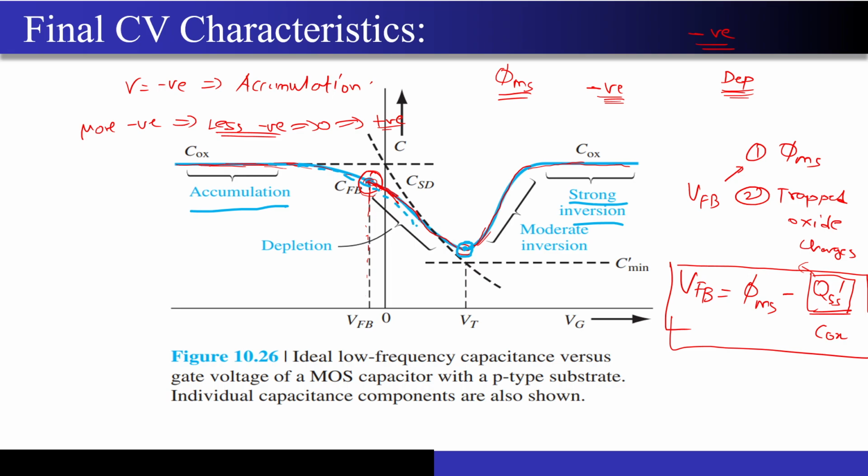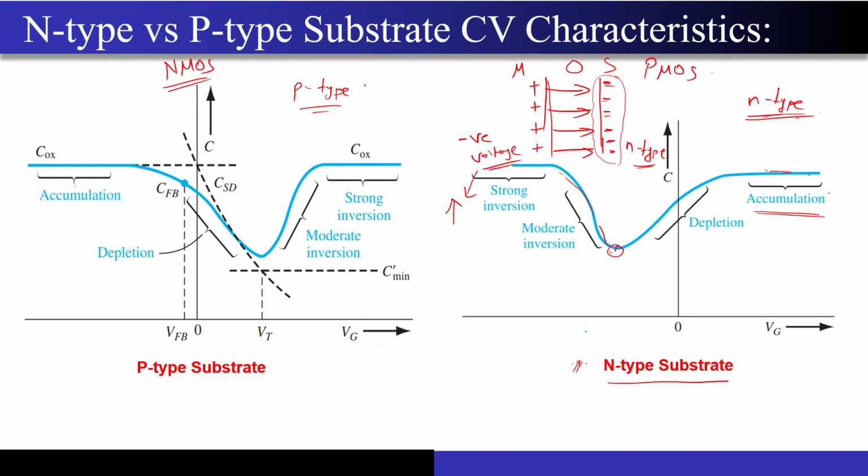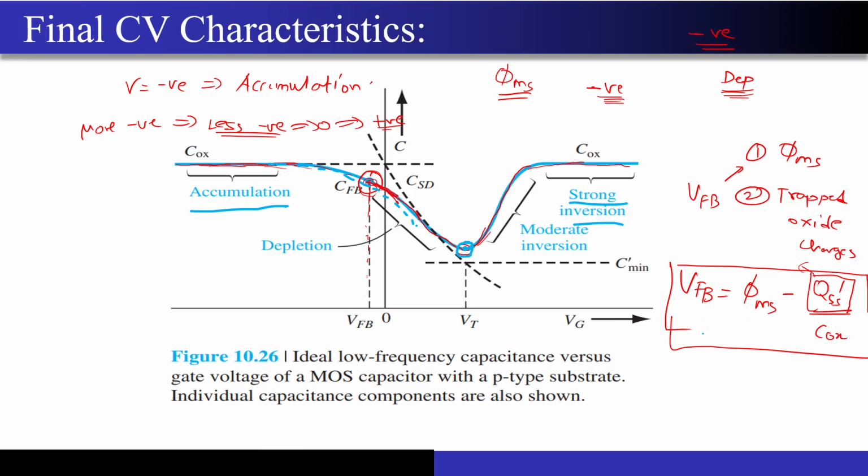So please do not forget this. Okay? Now coming to how to calculate the flat band voltage. This was for the CV characteristics, right? One more thing that we forgot to do is to take into account the two non-idealities, that is the work function difference and the trapped oxide charges. So the flat band voltage will be nothing but this phi ms, that phi ms term that I have already told you, minus QSS dash by Cox.